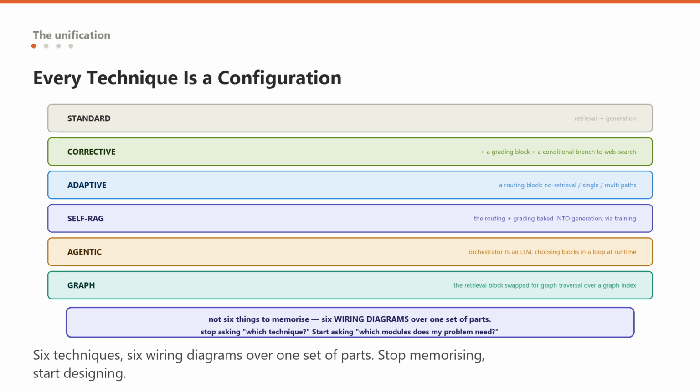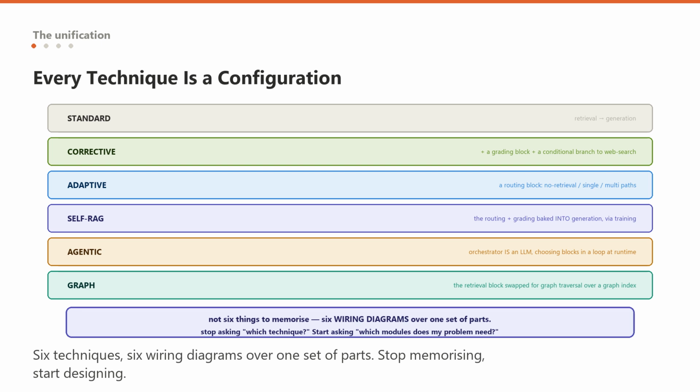Standard RAG, retrieval, then generation. Two blocks in a line. Corrective RAG, retrieval, then a grading block, then a conditional branch to a web search fallback, then generation. Same blocks, plus a grade and branch.